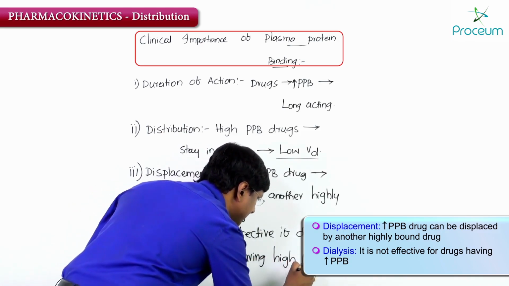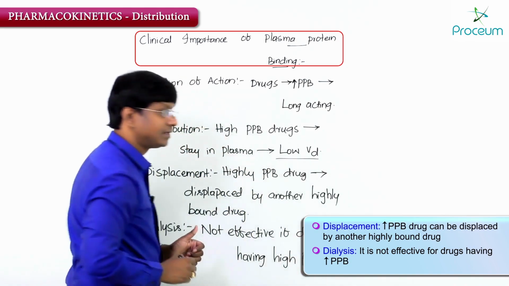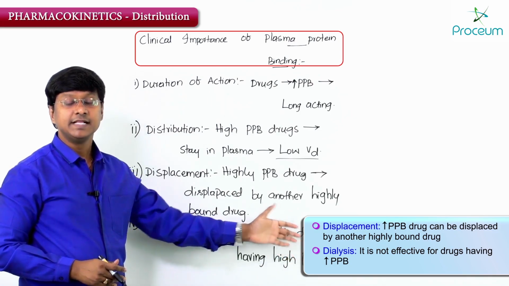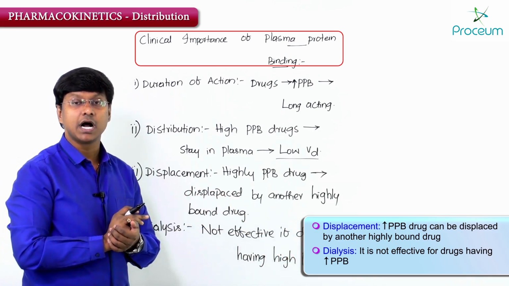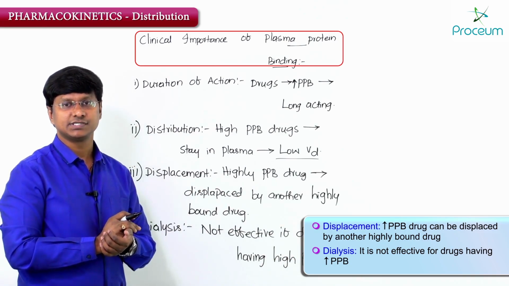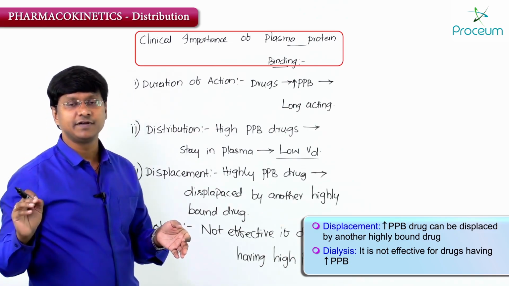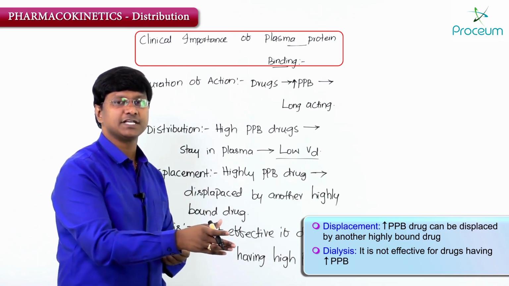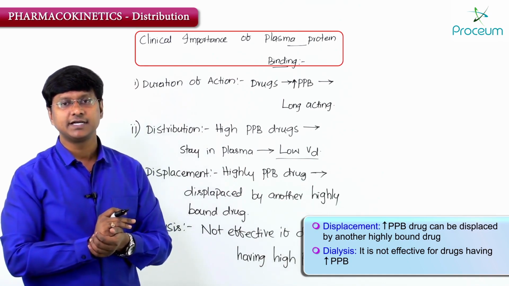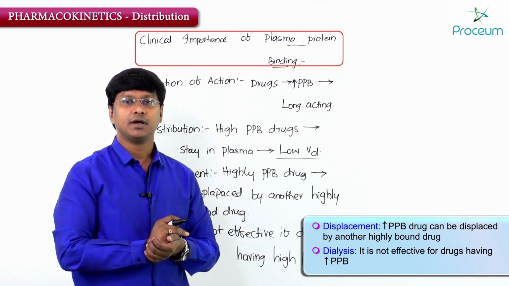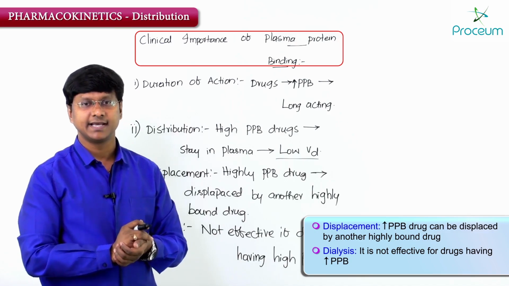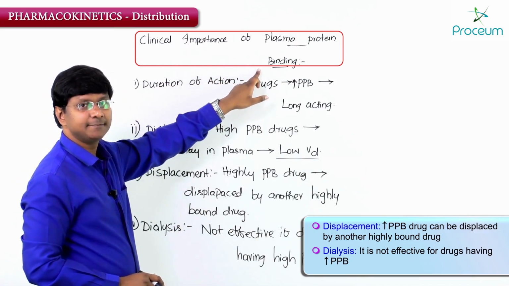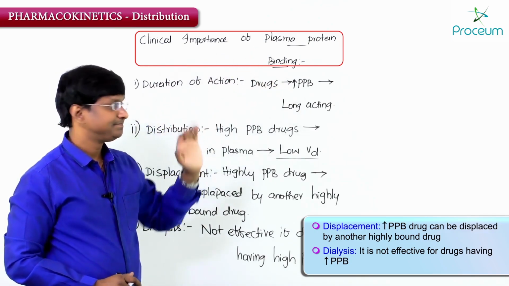high plasma protein binding capacity, because if the majority of the drug is bound to the plasma protein, that cannot be filtered across the membranes in the dialysis. The proteins are not filtered across the dialysis membrane, so the drug cannot be dialyzed. Okay, so this is the clinical importance of plasma protein binding capacity of the drug.